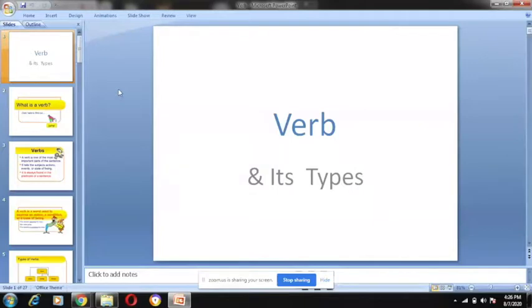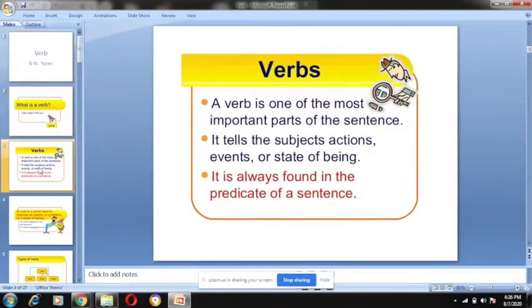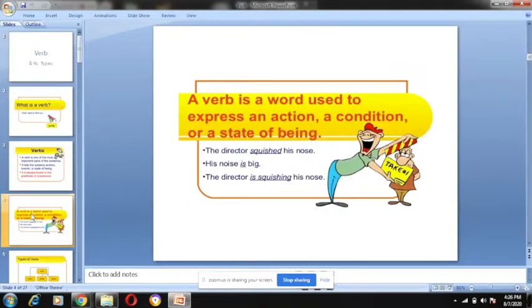A verb is one of the most important parts of the sentence. It tells the subject's action, event, or state found in the predicate of the sentence. So doing words are called verbs, like dancing, like eating. These are verbs, which define some action. So verb basically defines action, and doing words are called verbs.